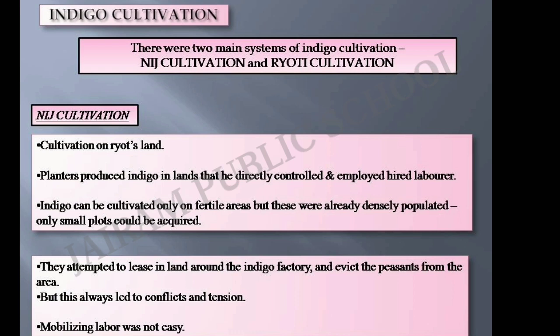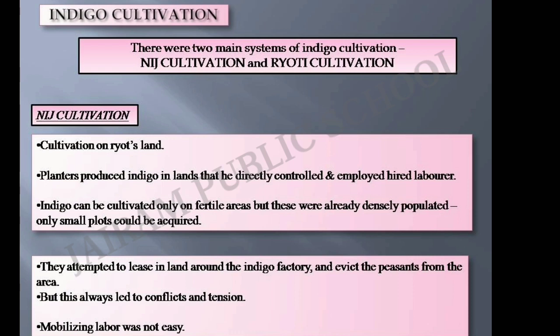Now, let's see how the indigo was cultivated. There were two main systems of indigo cultivation. The first one is nij cultivation and the second is ryoti cultivation. In nij cultivation, the planter produced indigo in lands that he directly controlled. That means the cultivation was directly done on the local ryots' land.